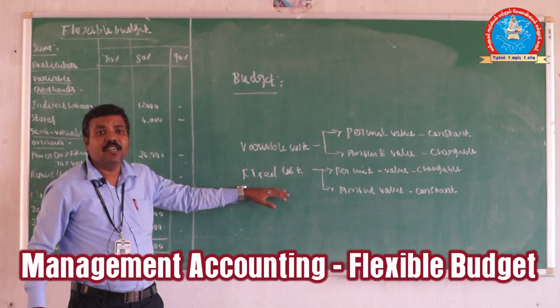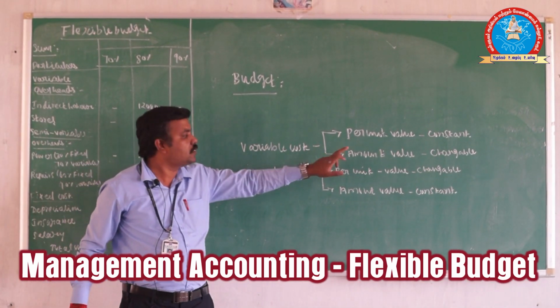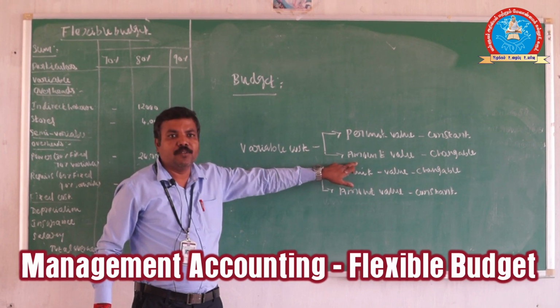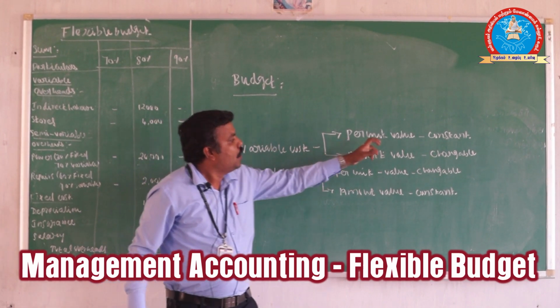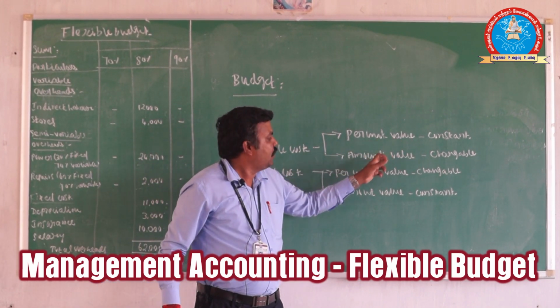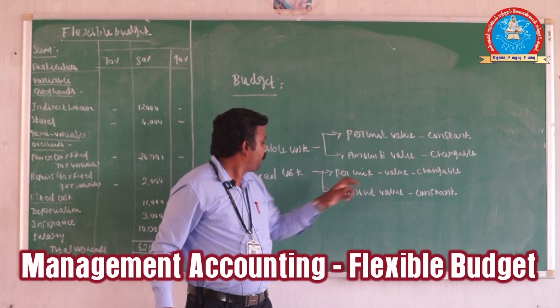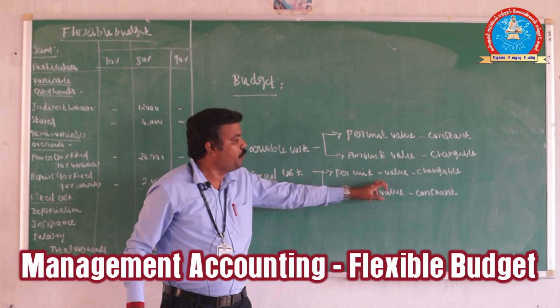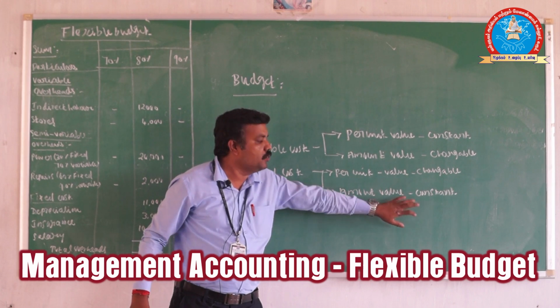So for variable cost, per unit value is constant and amount value is changeable. For fixed cost, per unit value is changeable and amount value is constant.